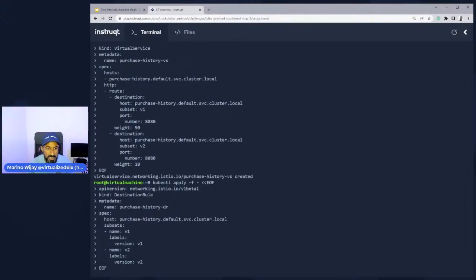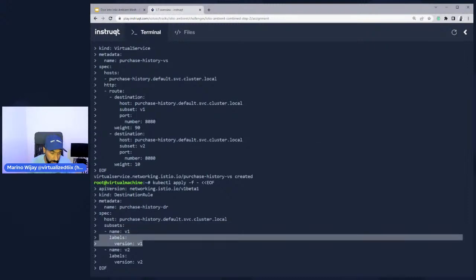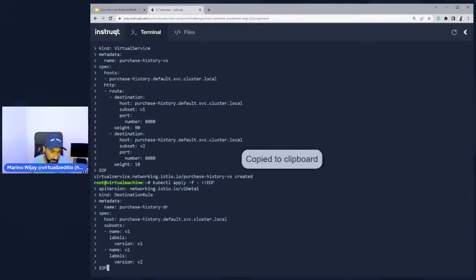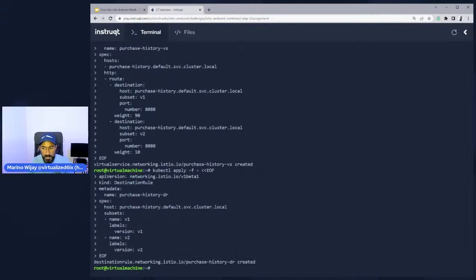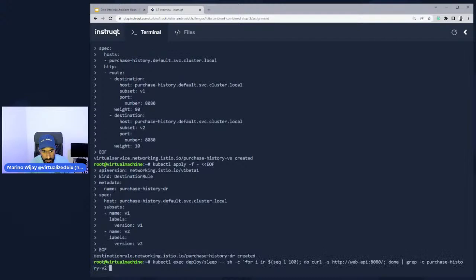Meaning, while this tells me how to route to these and how to distribute my traffic, this destination rule here is saying, here's the translation of the subset to the actual service itself. This label will map to the purchase history service, specifically version 1, while this one maps to version 2. So the destination rule has been created. The virtual service has also been created. Now, if I run this curl command here, right underneath that configuration, I want you to pay attention to something here.